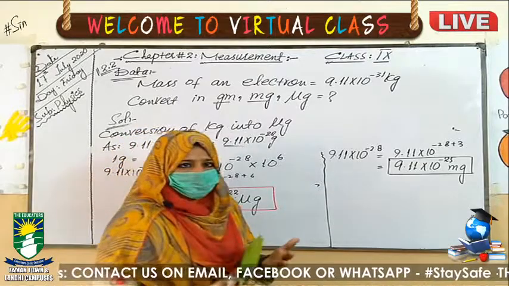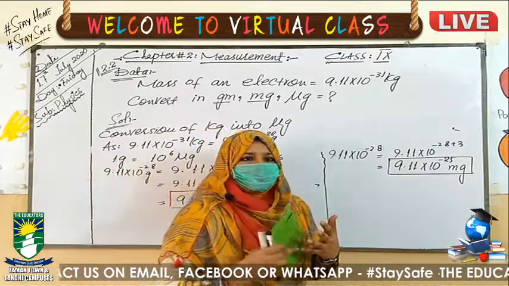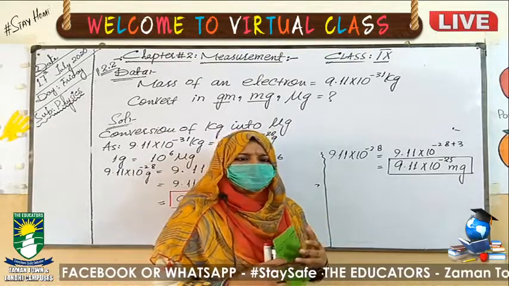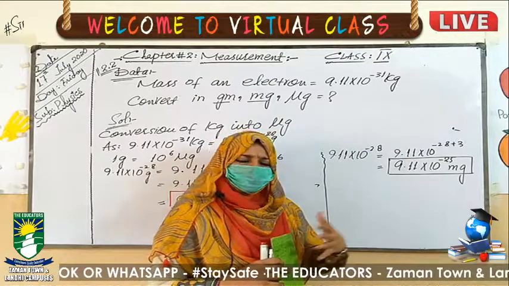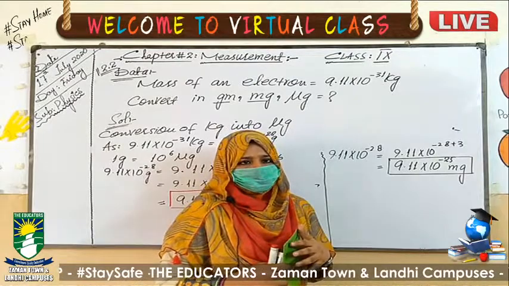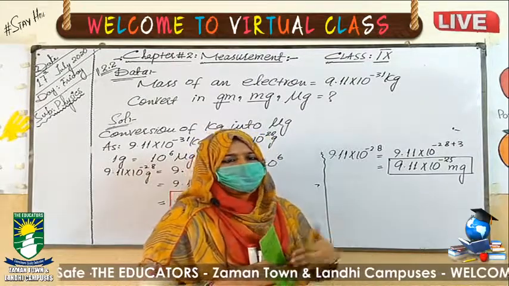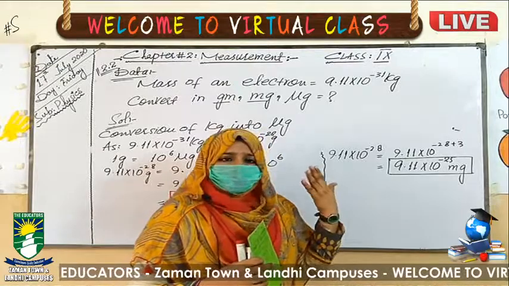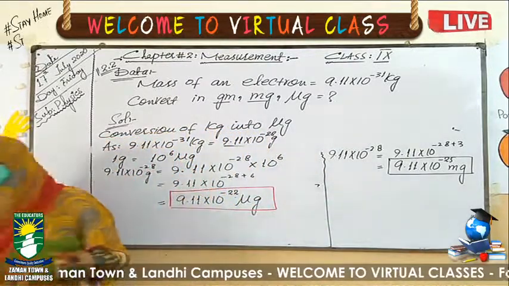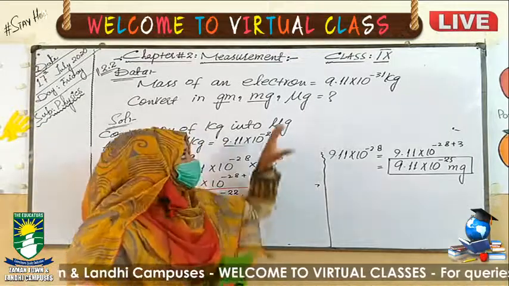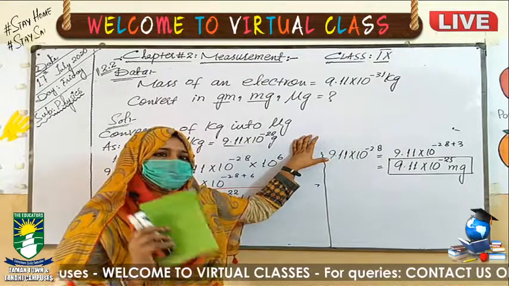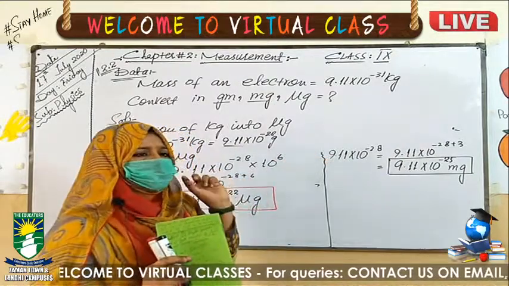Come towards the homework. The homework is to memorize chapter number 2. In chapter number 2, the topics we have learned in the first lecture and in the second lecture, all the topics you will learn here are basically the definitions in this chapter. Today's definitions are standard of length and standard of mass. So you can learn those definitions from your book, page number 14 and 15. Both definitions are there, and you will solve these two numericals in your copy. Leave 2.4 until we learn the conversion of time.